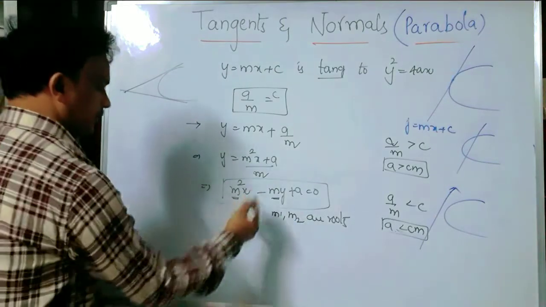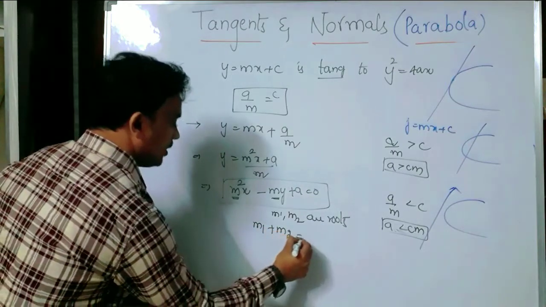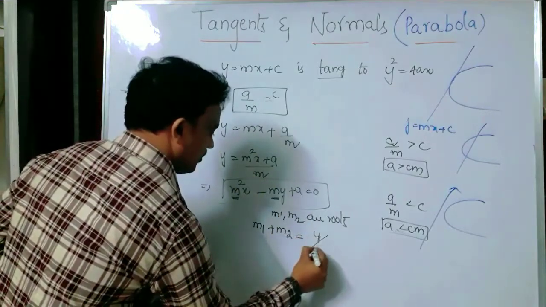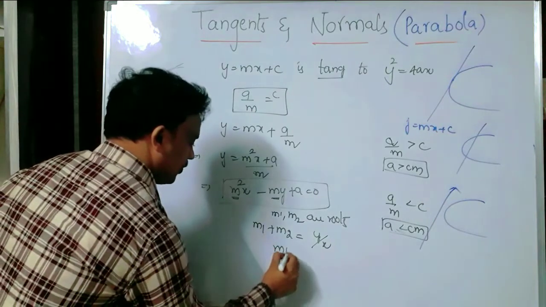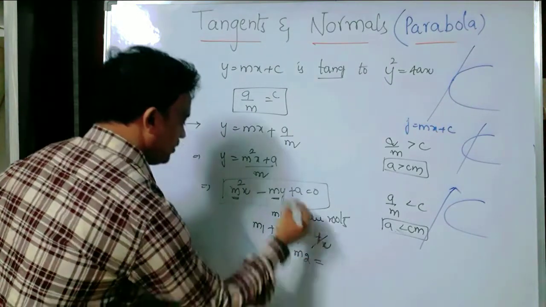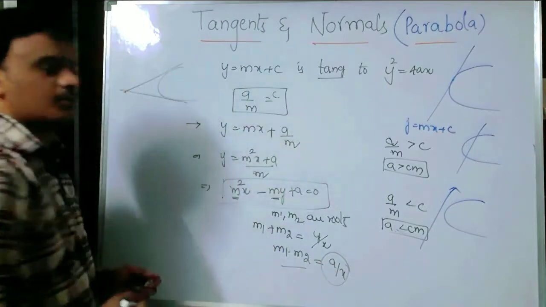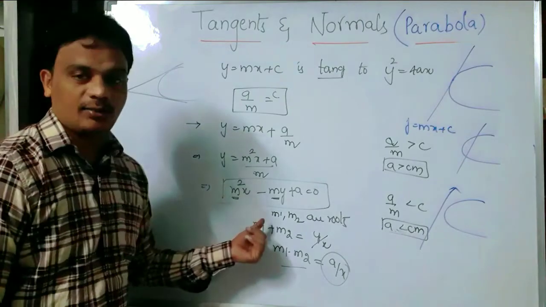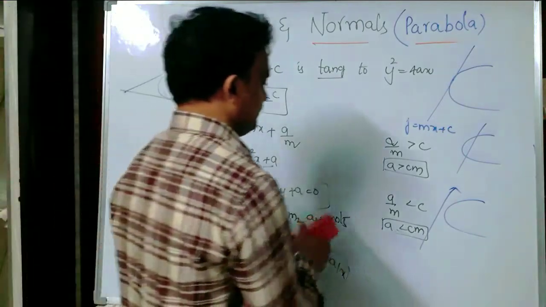Yes, from this we can say one more thing. The sum of the slopes is minus b by a, which is y by x, and the product of the slopes, m1 into m2, is a by x. Let us see, from this I am going to get one more concept. So what is the one more concept? Let us see.